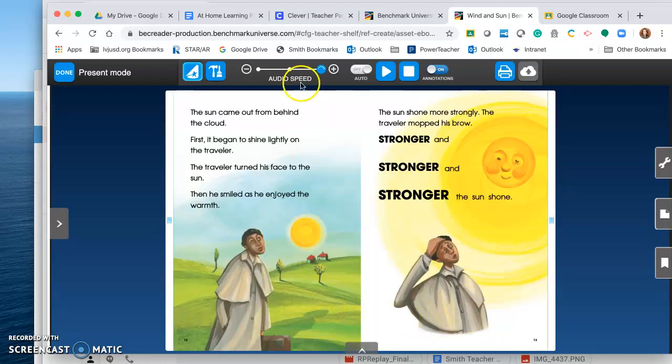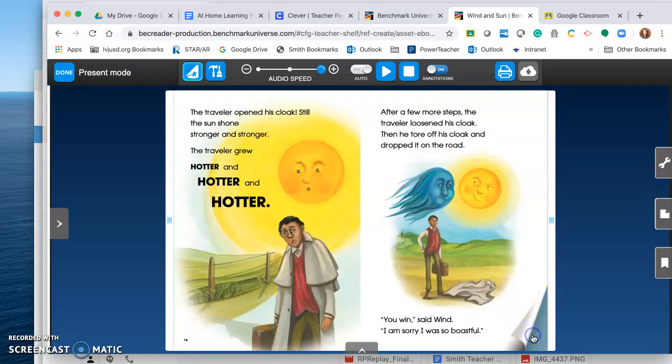The sun came out from behind the cloud. First, it began to shine lightly on the traveler. The traveler turned his face to the sun. Then he smiled as he enjoyed the warmth. The sun shone more strongly. The traveler mopped his brow. Stronger and stronger and stronger the sun shone.